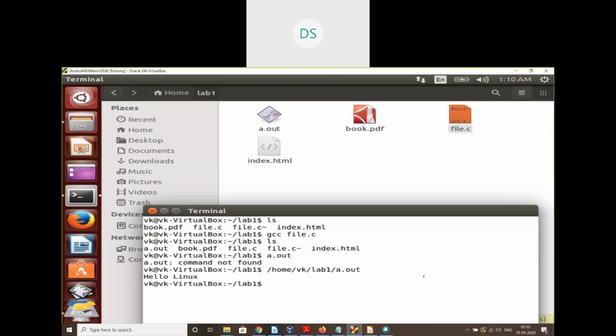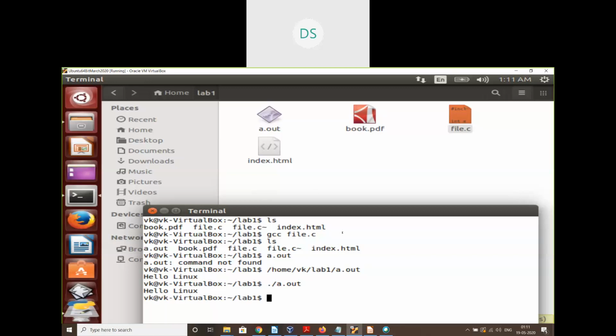Next, how do I execute the program using a relative path name, which is simpler? Dot slash. Dot slash represents the current directory. So you can run the program by using dot slash eratout. Now we are telling the shell to look for this eratout in the current directory. Let me execute this. Hello Linux. So this is how you can build and execute your C programs on a Linux platform.